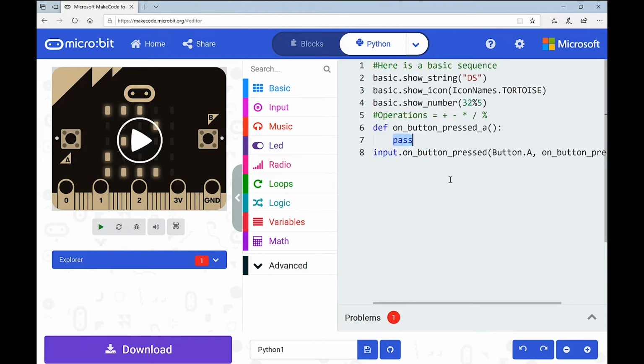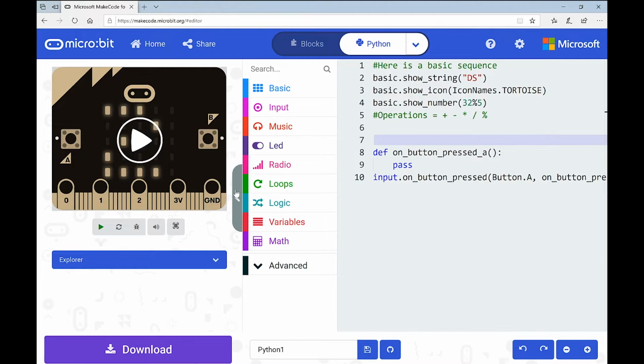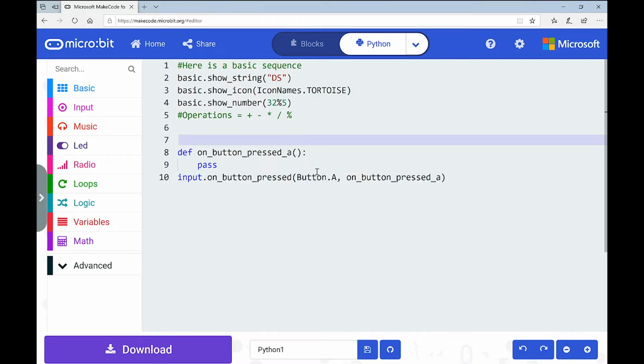It will generate a couple of things, and I do want to explain these to you. So I'm going to go down a line or two just to make this really clear. Automatically, when the input came in, similarly to when you would have dragged in the block for a button, its automatic preset is to A, which you can probably see there on the screen. So it says def, which I'll explain in a second, on button pressed A, and then down here it says button A. Now, if we want to use button A and B together, we're going to need to change a couple of things. But before we even go there, I need to explain what these lines of code mean that automatically generated for me.